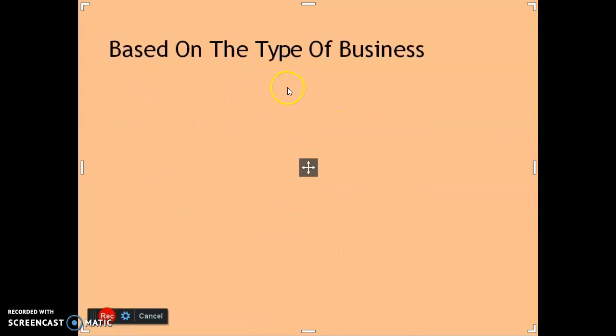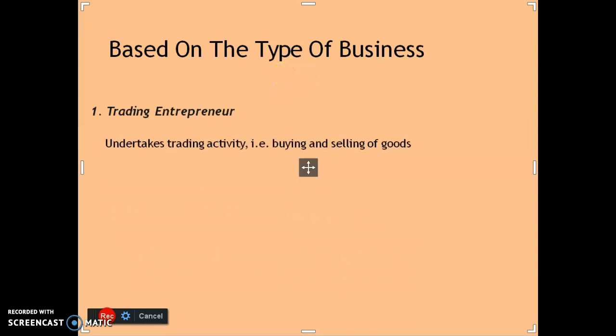First one is based on the type of business. There are three types of entrepreneurs: trading, industrial, and agricultural entrepreneurs. Then trading entrepreneur. The word trading means buying and selling of goods and services. So those entrepreneurs who undertake activity related to the buying and selling of goods and services, we call them trading entrepreneurs.